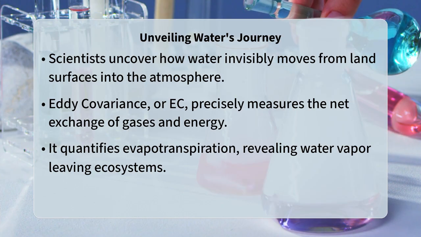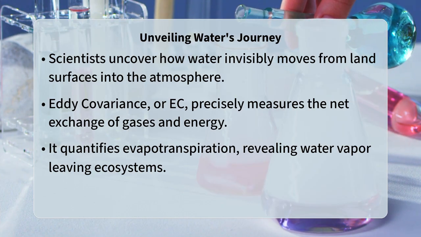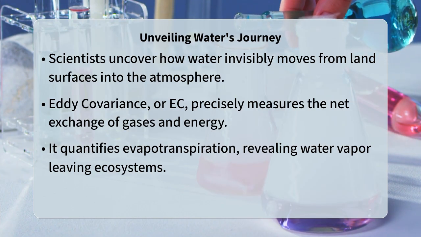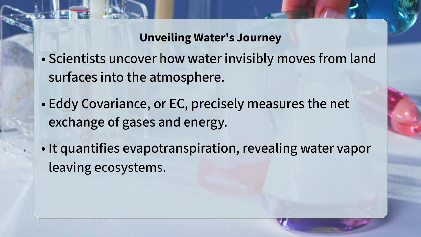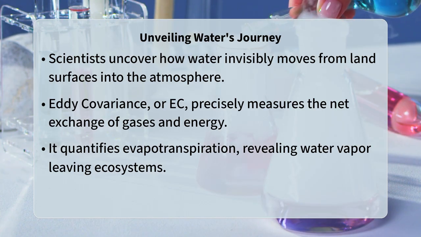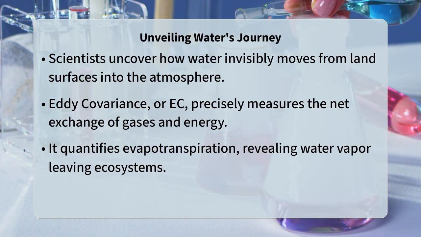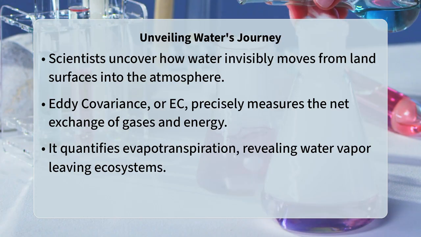Eddy Covariance, often abbreviated as EC, is a powerful micrometeorological technique used to directly quantify the net exchange, or flux, of gases and energy, including water vapor, between an ecosystem and the atmosphere. Specifically for evapotranspiration, or ET, flux measurement, EC precisely determines how much water leaves the surface as vapor through evaporation from surfaces and transpiration from plants.